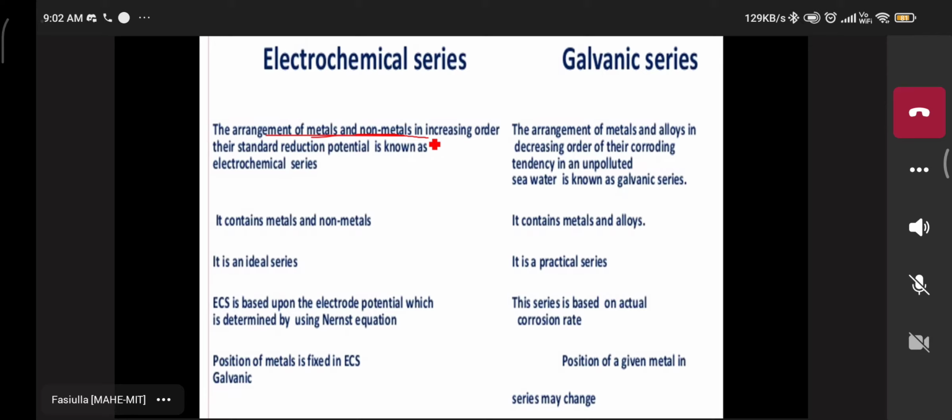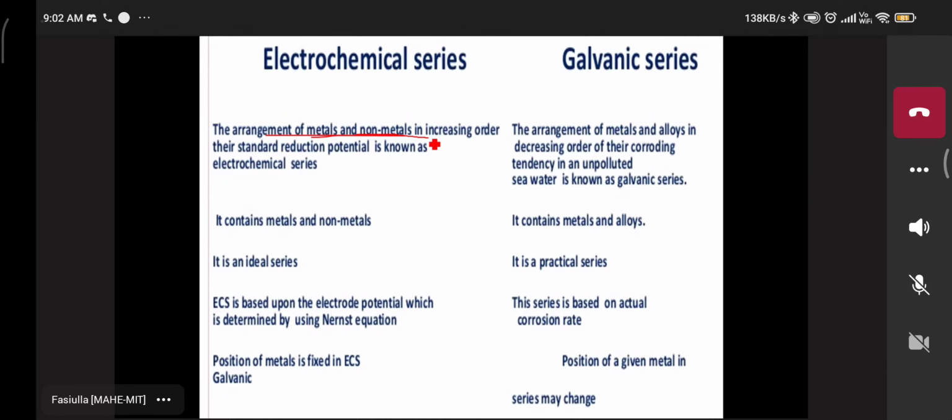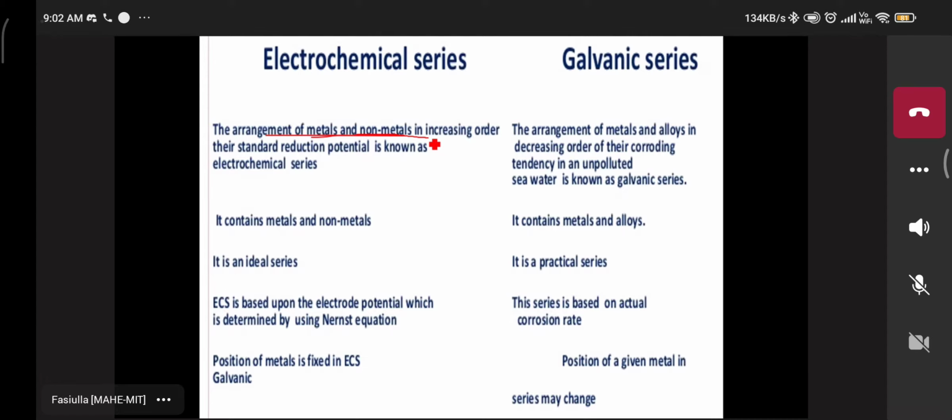You don't know the answer? Anybody? Yes, primary. Very good. Primary means which one? SHE, the standard hydrogen electrode. Why is SHE known as the primary standard reference electrode? What is the reason? Its electrode potential, SRP, is zero, so it has zero potential at standard conditions. Very good. Zero potential. The EMF value is 0.